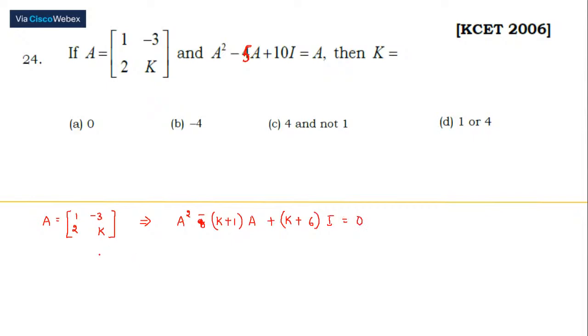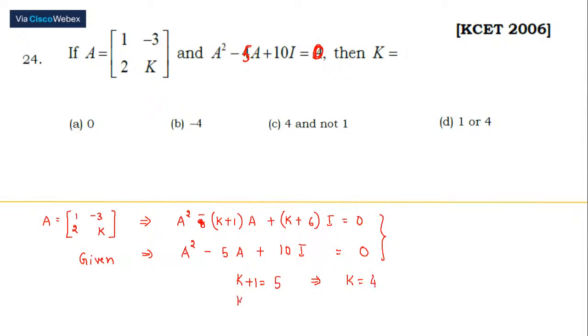Now what have they given us? We have A square minus 5A plus 10I. There's a mistake in this. This is 0. Please make the correction in this question. That is equal to 0. What are we going to do? Equate these two. K plus 1 is equal to 5. Okay. K is equal to 4.